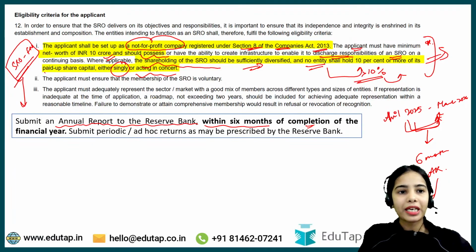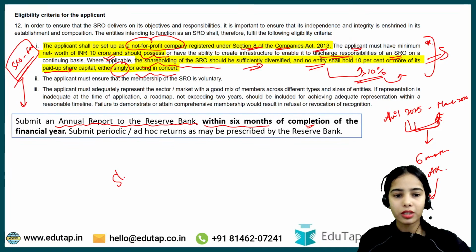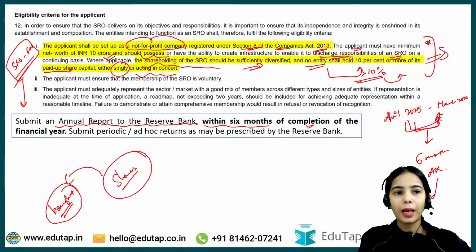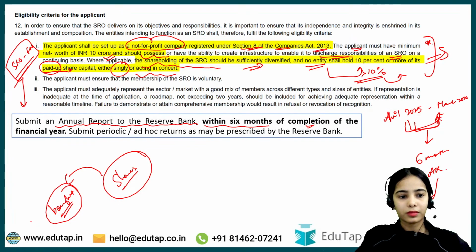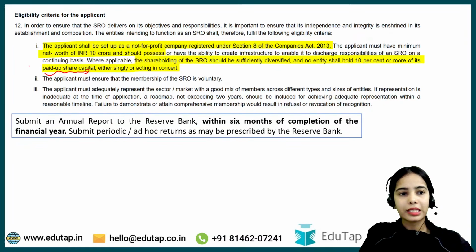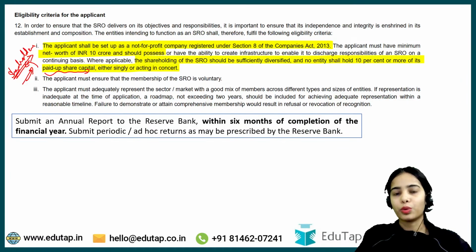Okay, so paid up share capital means shares that have been bought. Okay, paid up, that is the shares that are being paid for. So paid up share capital, you can understand that this is the share capital of the shareholders. Okay, the share value that the shareholders hold.